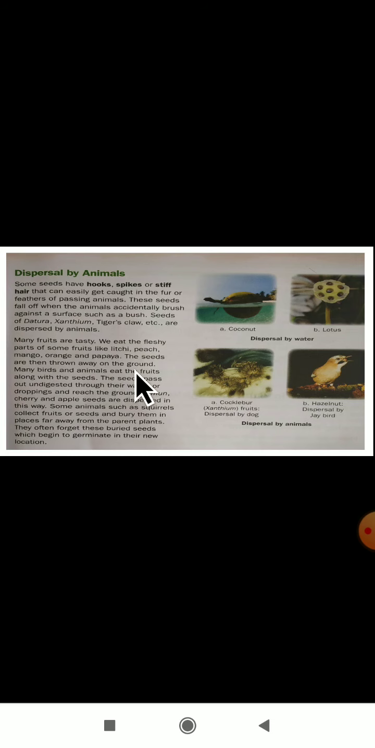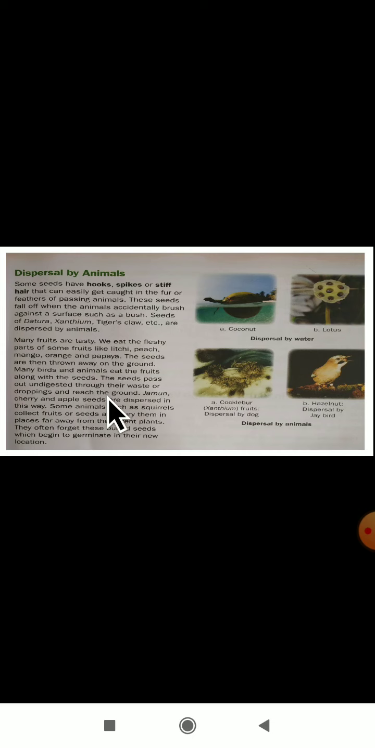When we eat that fleshy part, the remaining is only seeds. What will we do? We will just throw them on the ground here. Many birds and animals eat the fruits along with the seeds. Yes, many birds and animals, what will they do? They will eat the fruits with the seed itself. The seeds pass out undigested through their waste or droppings and reach the ground here.